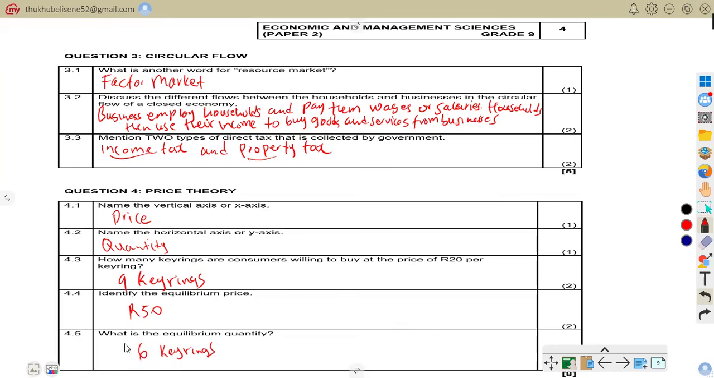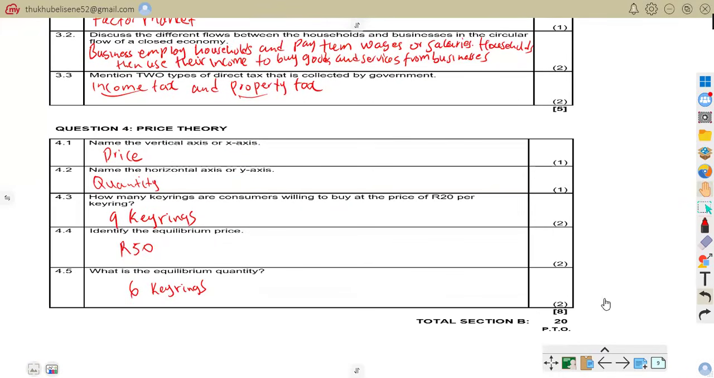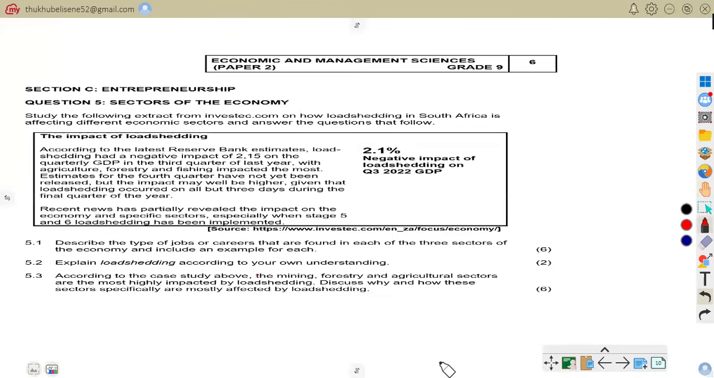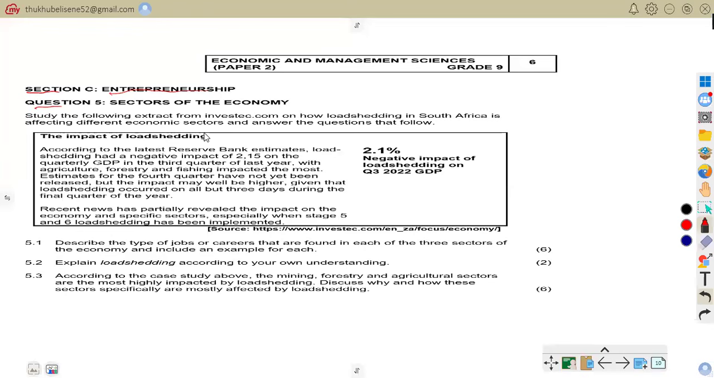So that is all up for question 3, and you get your 20 marks for this total section B. So now let us be on section C, question 5, sorry. That is entrepreneurship. The question that you just did was question 4, sorry, not question 3, question 4, price theory. So now we are on question 5.